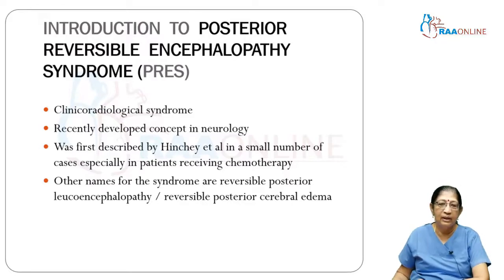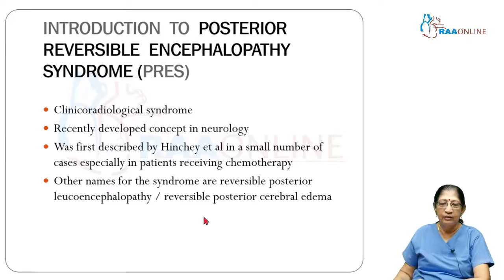Other names were reversible posterior leukoencephalopathy. Reversible, as it is reversible. Posterior, as predominantly the posterior part of the brain is affected. Leuko, white matter, and encephalopathy. Because it affects the posterior white matter and it was reversible, it was known as reversible posterior leukoencephalopathy or reversible posterior cerebral edema. These were the other terms which were used for this condition.